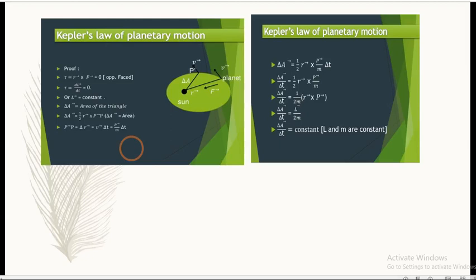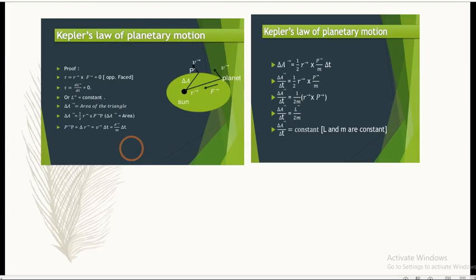The central force means the force which is always directed along the line joining the position of the object and a fixed point, usually taken to be the origin of the coordinate system. The force of gravity due to the sun on the planet is always along the line joining the sun and the planet. Therefore, this force is a central force.